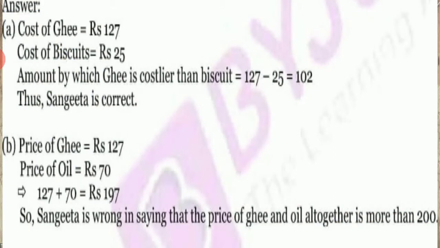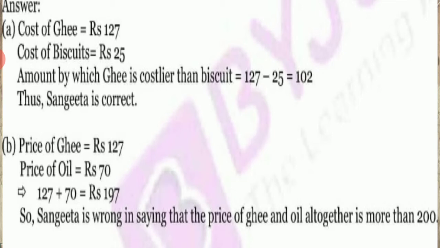Now the cost of ghee is equal to 127, the cost of biscuit is equal to rupees 25. Now the amount by which ghee is costlier than biscuit is equal to 127 minus 25 is equal to 102. Thus Sangeeta is correct. Now B.